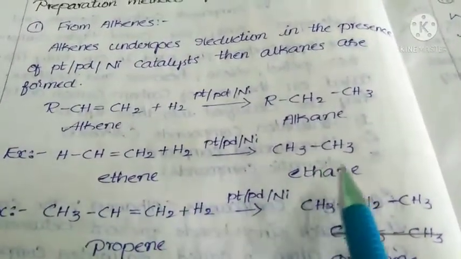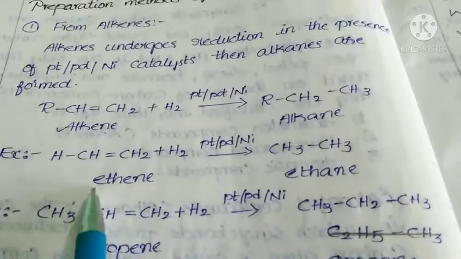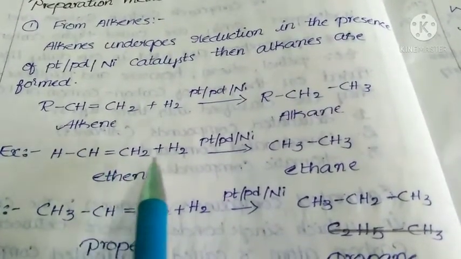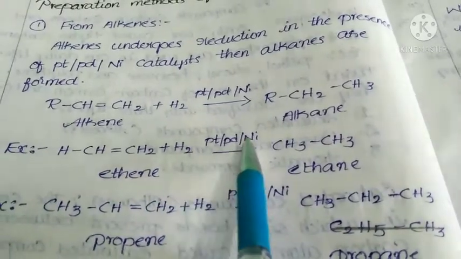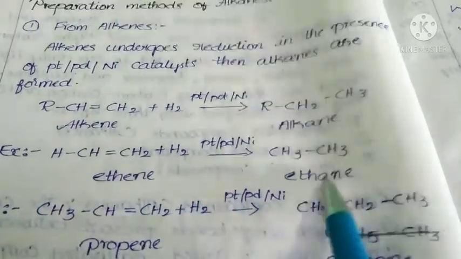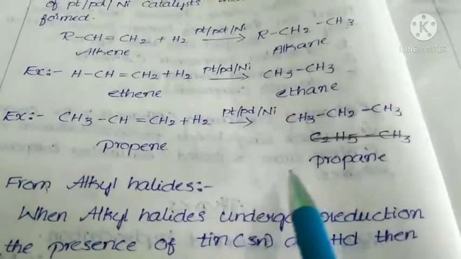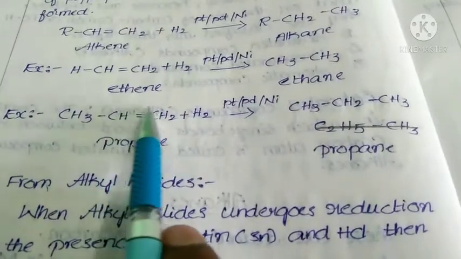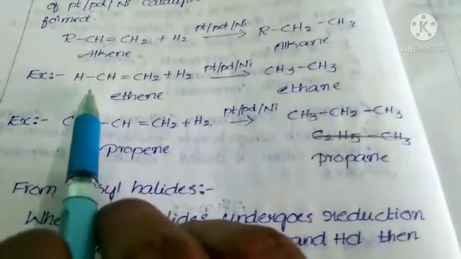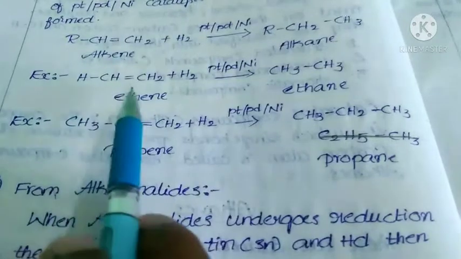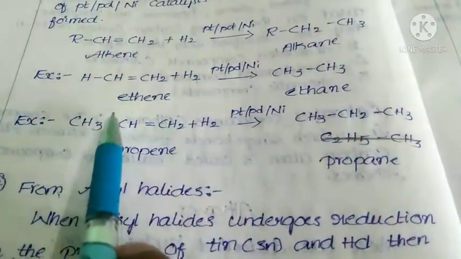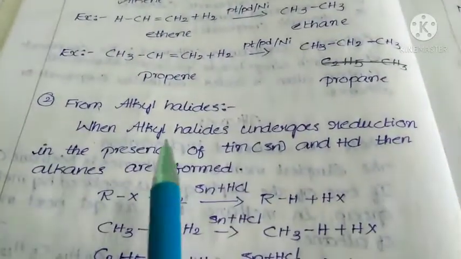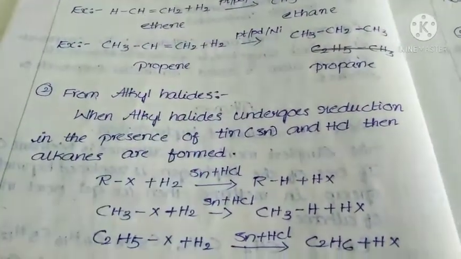How do you make ethane? We have to take ethene, that means CH2=CH2. When this ethene undergoes reduction in the presence of these reagents, we get ethane. Or if you want propane, you have to take propene. Then the same type of reaction takes place. So you have to understand this reaction, then automatically you will get a clear idea about its applications.